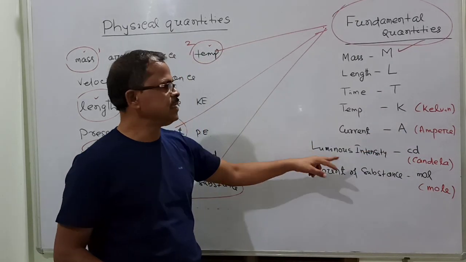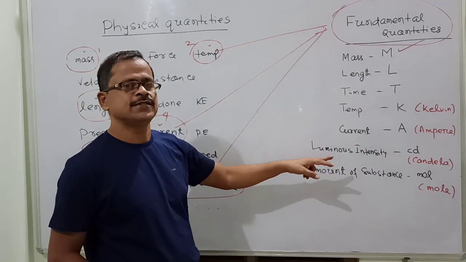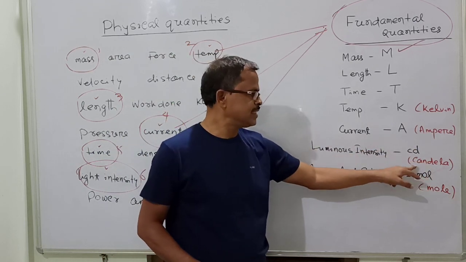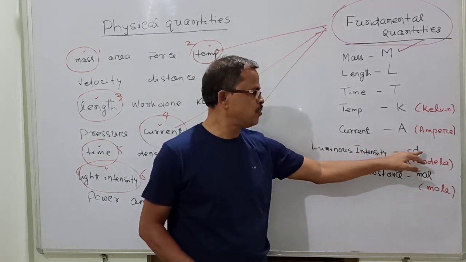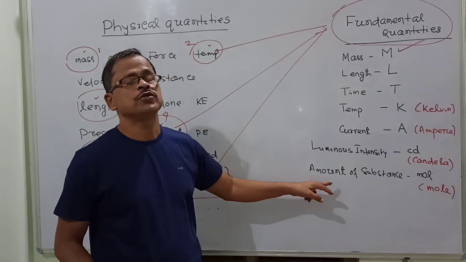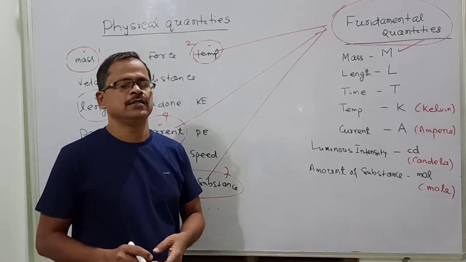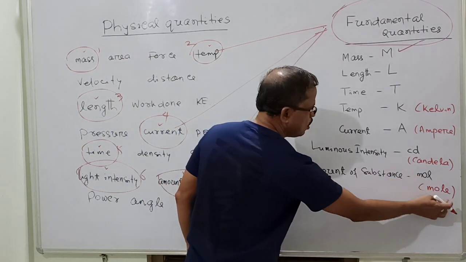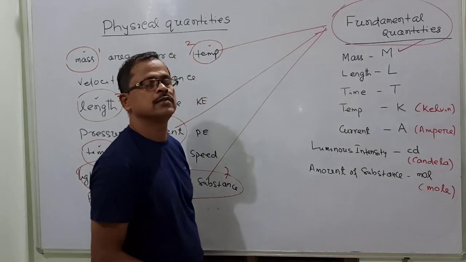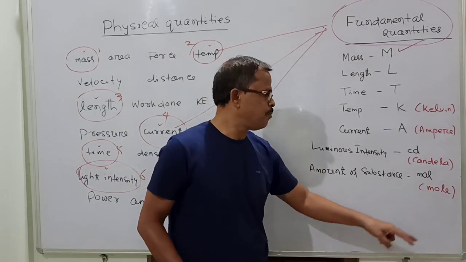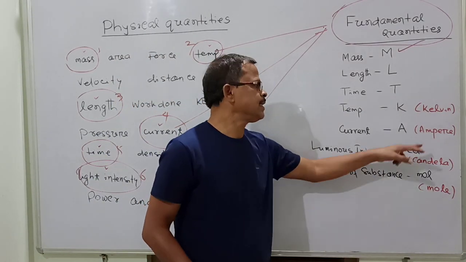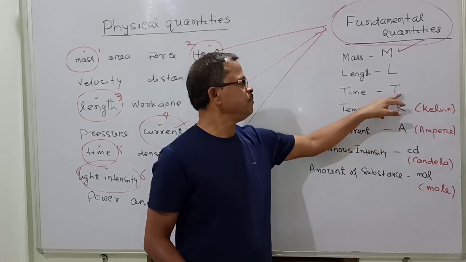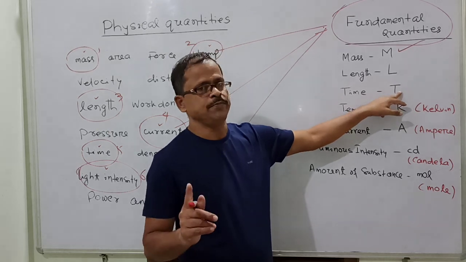Then luminous intensity of light is symbolized as cd, that is candela, small c, small d. Then amount of substance, frequently used in chemistry, is the mole, and the symbol is mol. The symbol is mol, but the term is mole. Like ampere, A; Kelvin, K for temperature; and time, capital T.